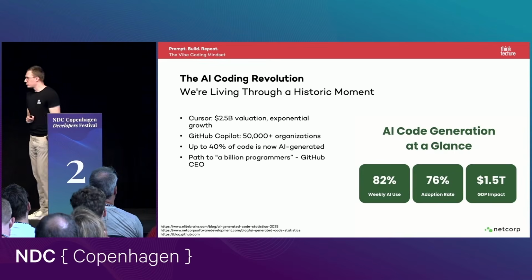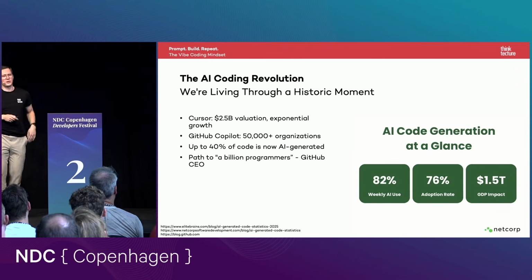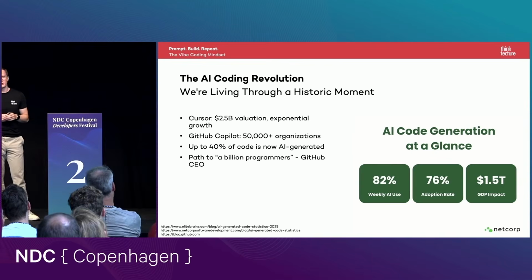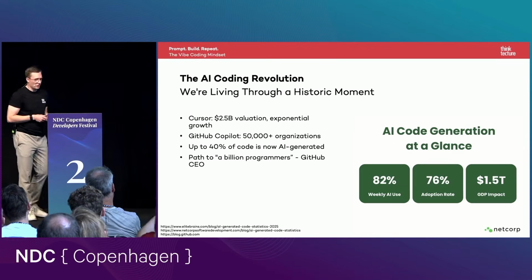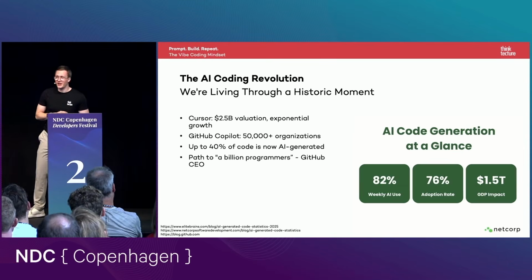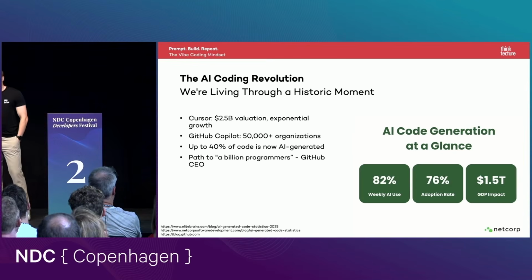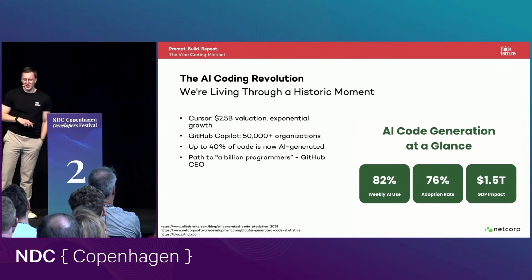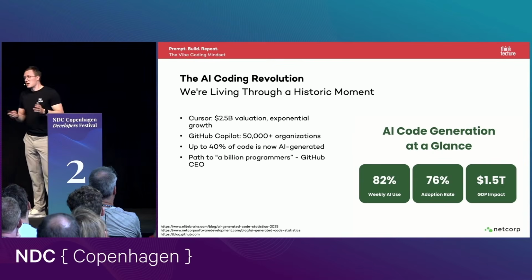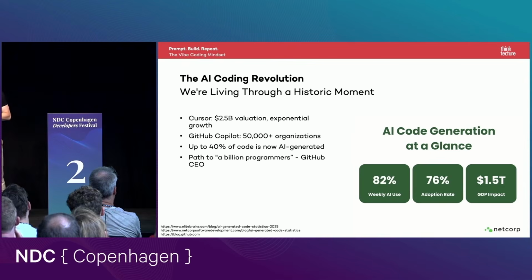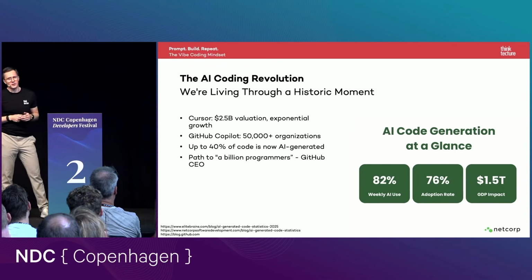There is currently what I call a vibe coding or AI coding revolution. When we look at the numbers, there are so many AI tools out there reaching higher valuations. For example, Cursor reached $2.5 billion. Maybe you heard that OpenAI wanted to acquire Windsurf for $3 billion. 50,000 organizations are already using GitHub Copilot, and based on the sources, 40% of the code is already generated by AI. But what I really like about this topic is what the GitHub CEO said: it is the path to 1 billion developers.